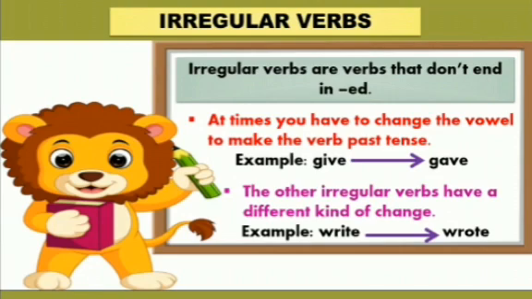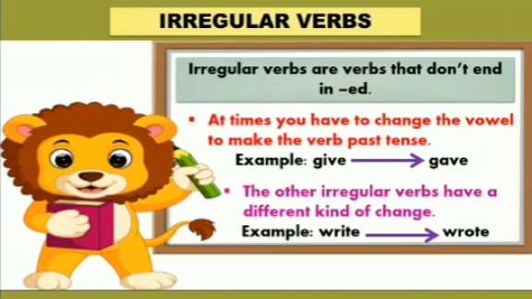The first rule is that the vowel in the spelling is changed. For example, in give, i is replaced with a, and so give becomes gave. Similarly, in come, o is replaced with a, and the verb in the past tense changes to came. Come becomes came.